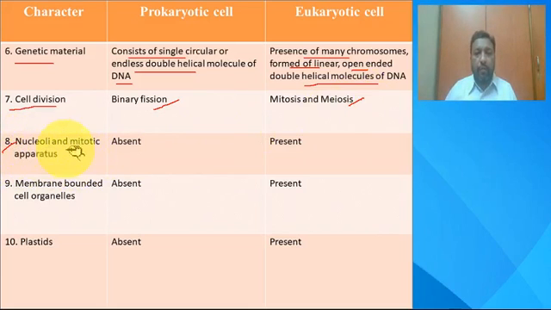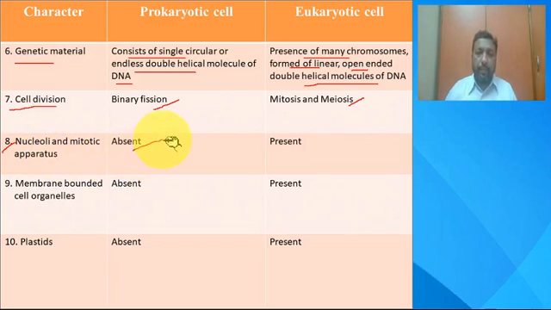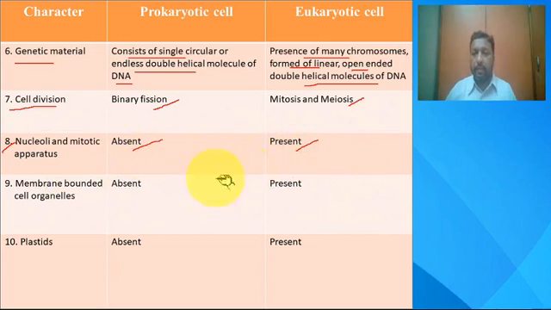Another one is the nucleoli and the mitotic apparatus. This includes the spindle formation, nucleoli, and the mitotic apparatus, meaning spindle fiber formation, which is completely absent in a prokaryotic cell, whereas these are present in a eukaryotic cell, mainly during the metaphase stage, where you can easily trace the spindle fibers attached to the chromosomes. So all these things are absent in a prokaryotic cell, whereas these are present in a eukaryotic cell.